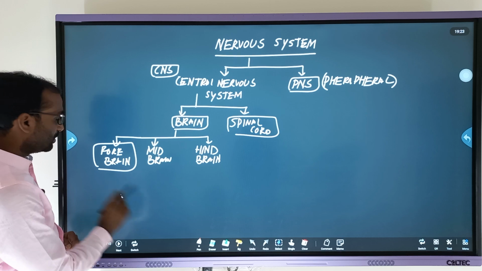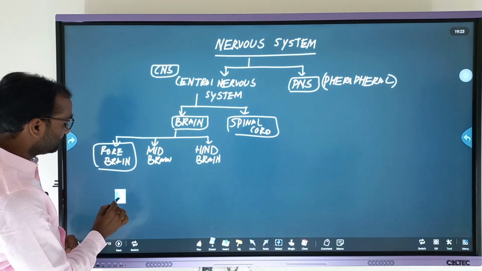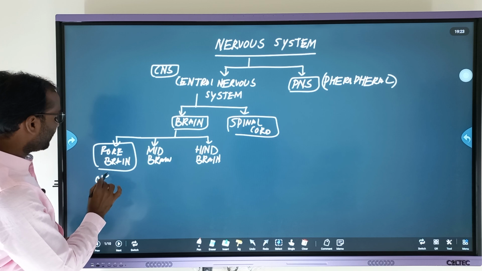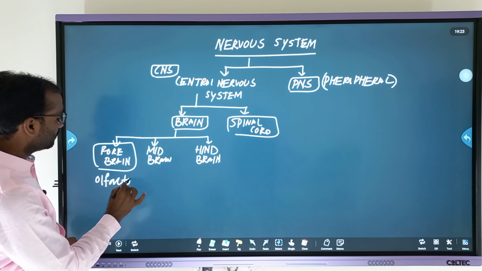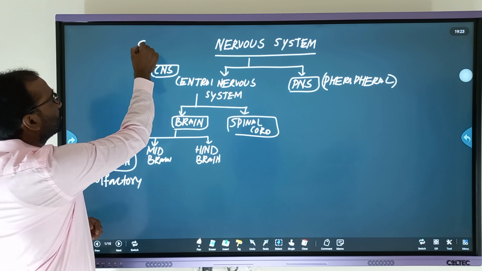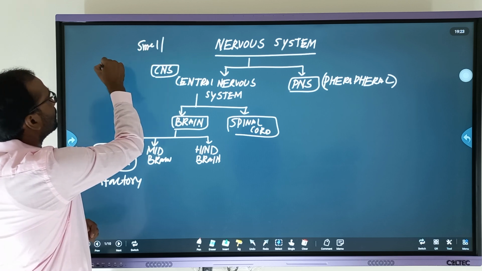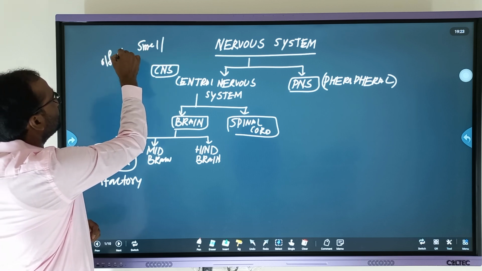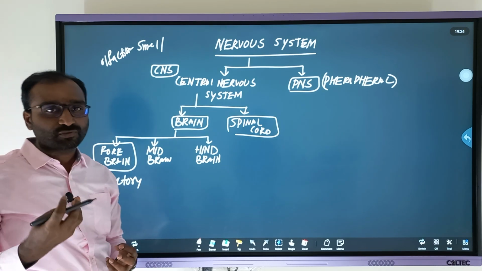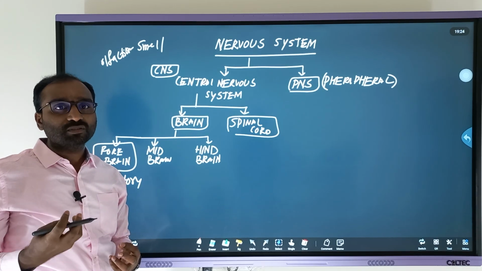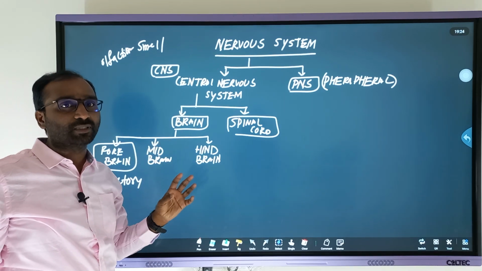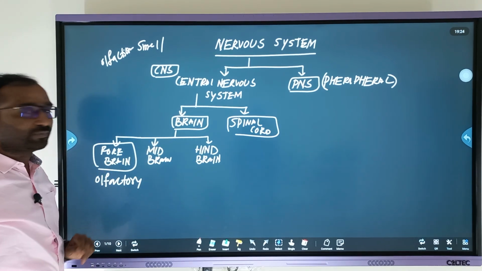Again, the forebrain includes three parts. One is the olfactory bulb. Here the term olfaction means smell. Whatever smell you are taking in or receiving through the nose will be detected by the olfactory lobe. The olfactory bulb is a part of the forebrain.